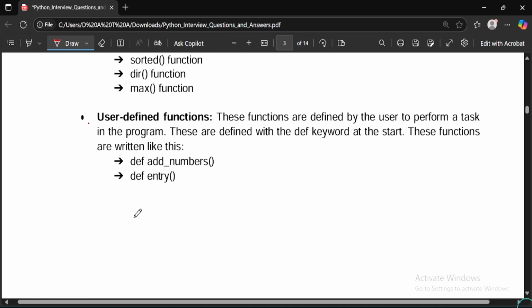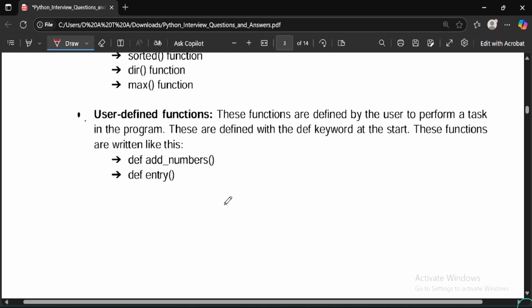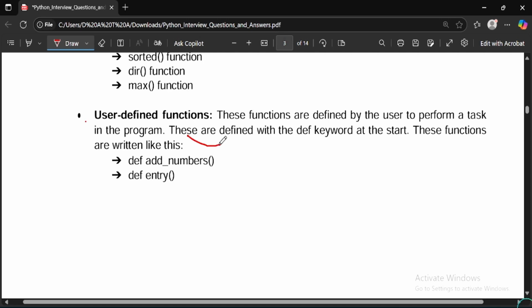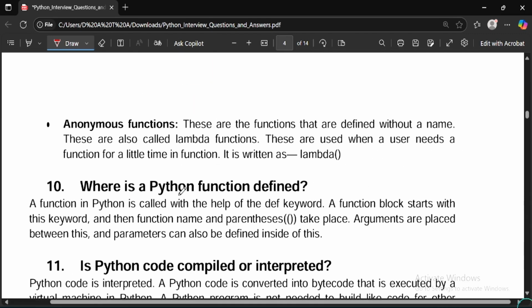And user defined function. User defined functions are defined by the user to perform a task in a program. You can check, these are defined with the def keyword at the start. These functions are written like this: def add numbers, def entry. Then anonymous function. These are functions that are defined without a name. Yeah, so they are called anonymous.